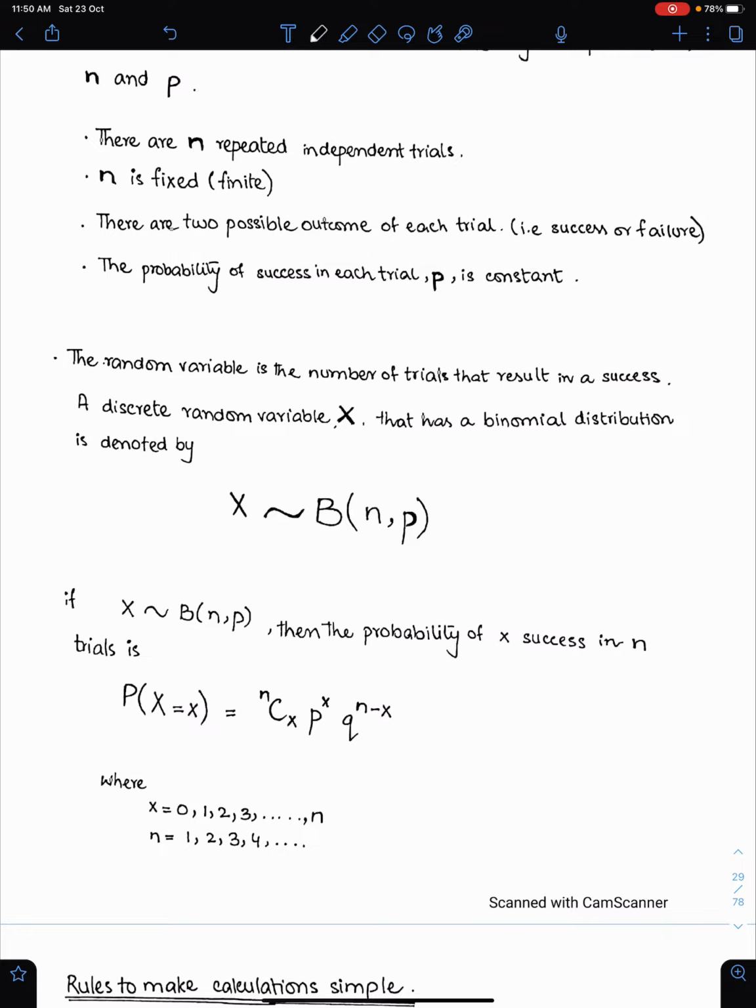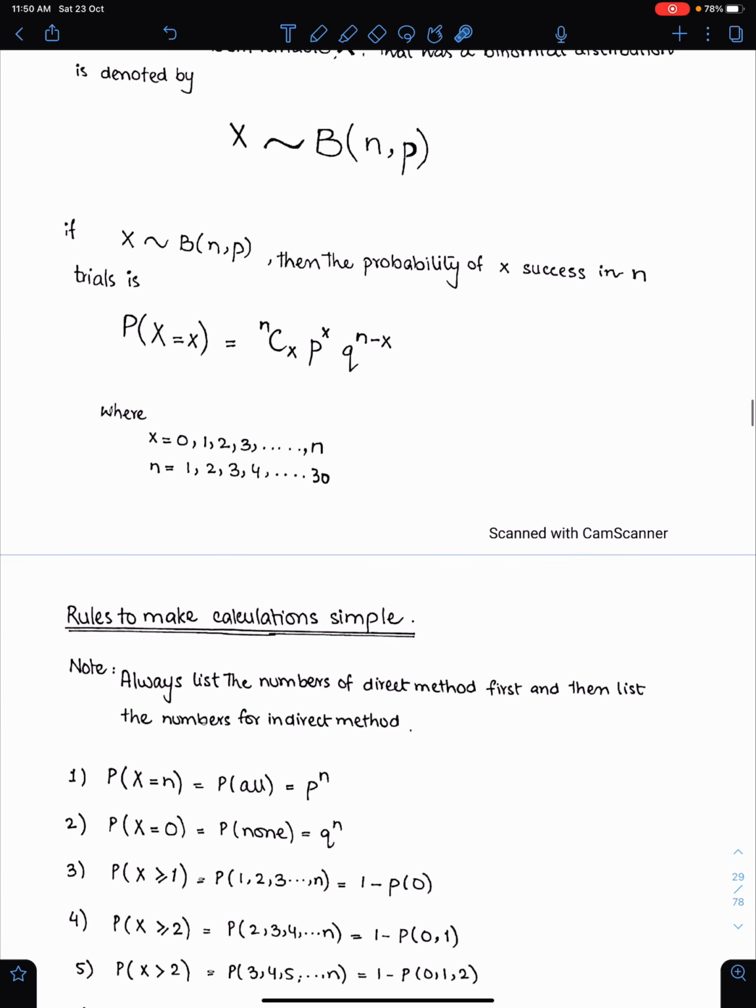We must have a number here, maybe 30 or anything. X starts from 0 and n starts from 1. And q is 1 minus p. This means p complement.